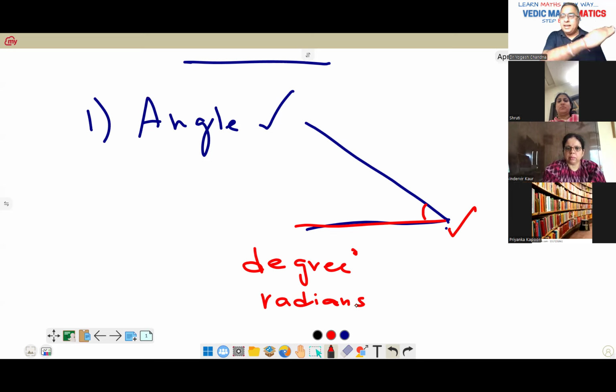The same example, a ladder sliding by the wall. So that angle was called as angle because that was the contact point of ladder and the ground. Correct? Clear?